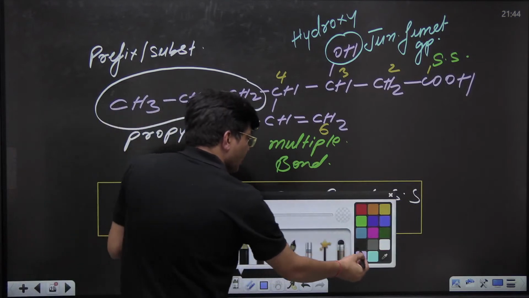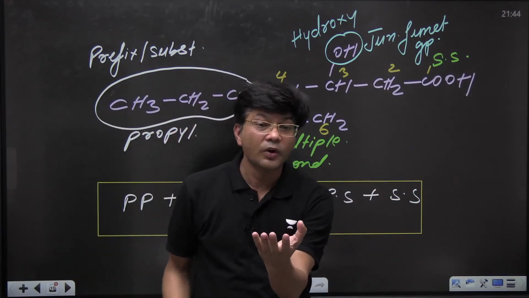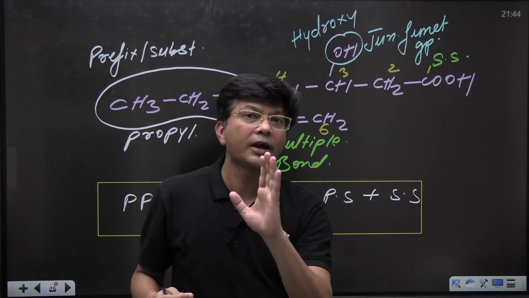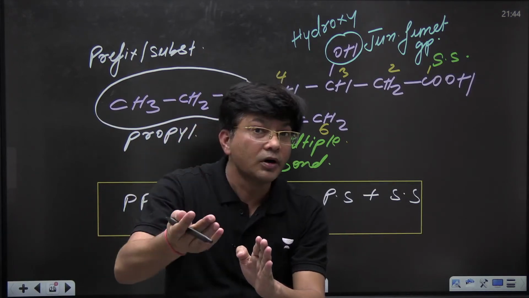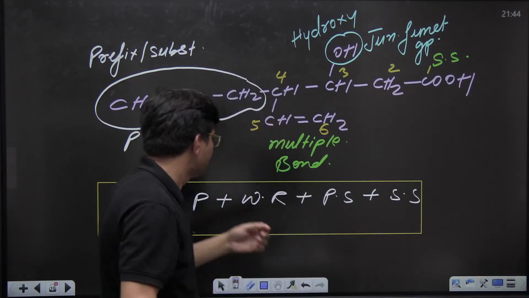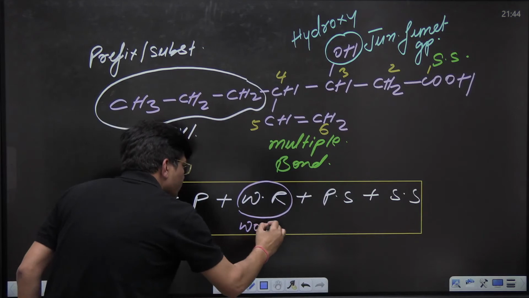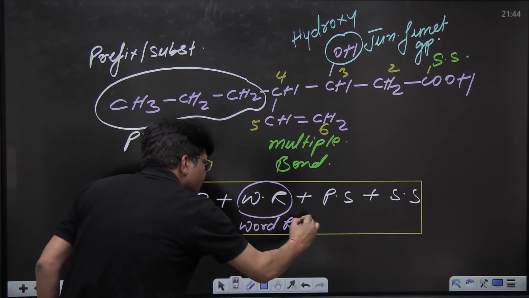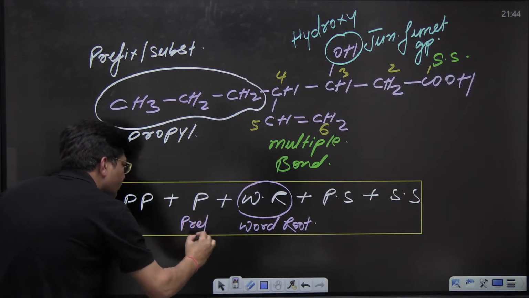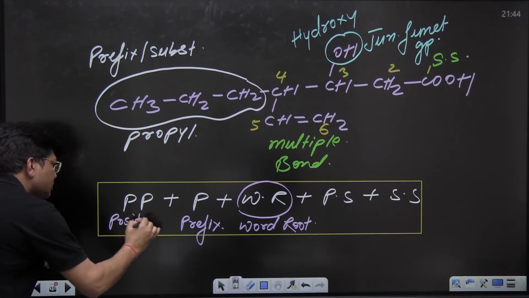Now see, in English there is one word. Before the word we are supposed to add prefix, and after the word we are going to add suffix. So like that, this is word root. This is the main thing. Word root, kids. This is prefix before the word, and this is the position of prefix.